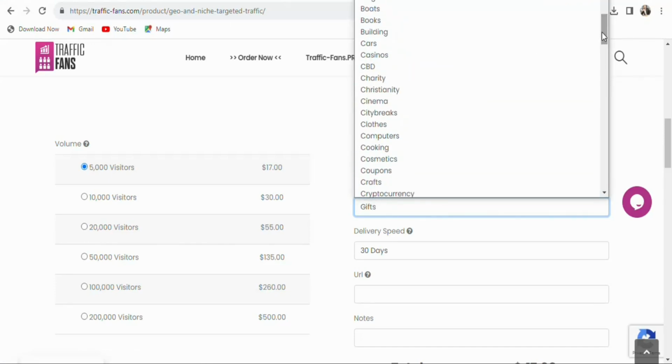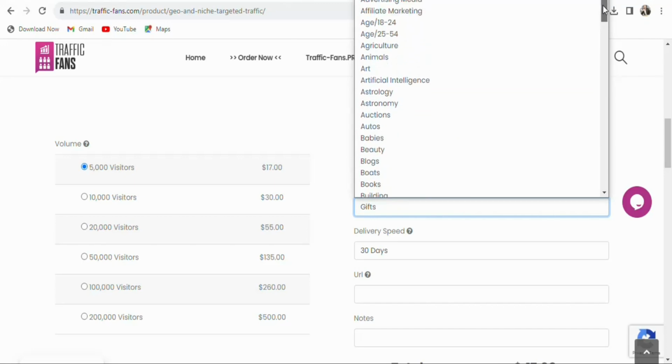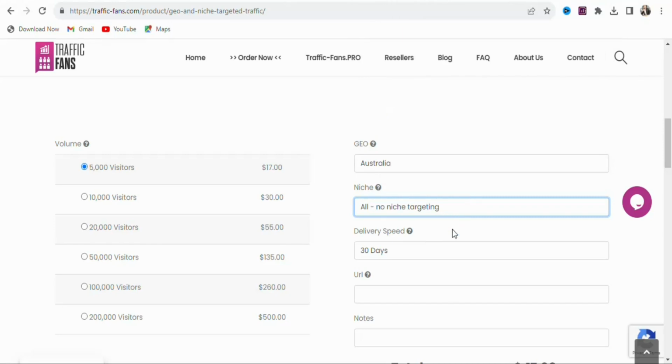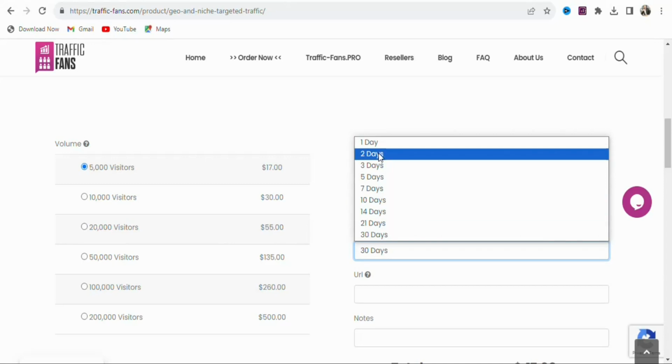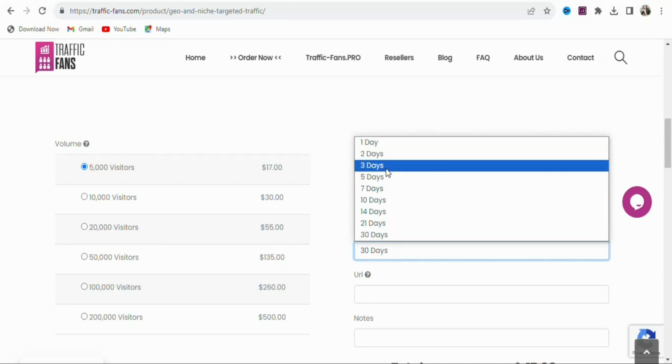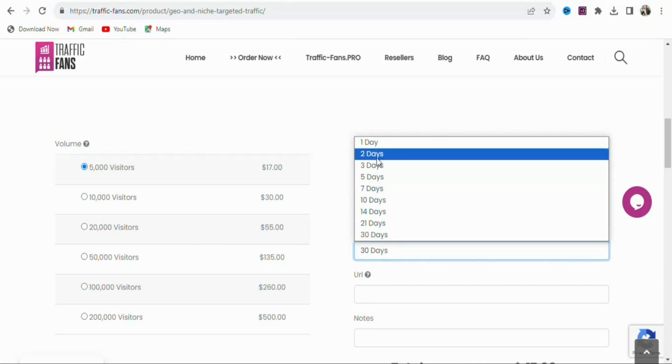In this case, we are going to select all. We want anyone from Australia to click on our link. So you are going to select all. Once that is done, you can see delivery speed. How many days do you want them to deliver the traffic to you? If you want 30 days, you can select that. If you want 1 day, you can select that. 2 days, you can select that. 3 days, you can select that. In this case, I'm going to select 2 days.